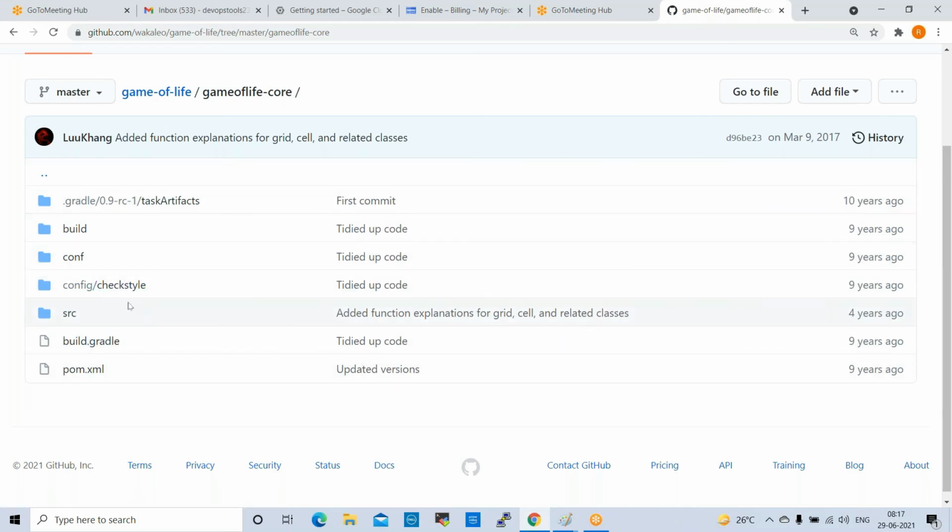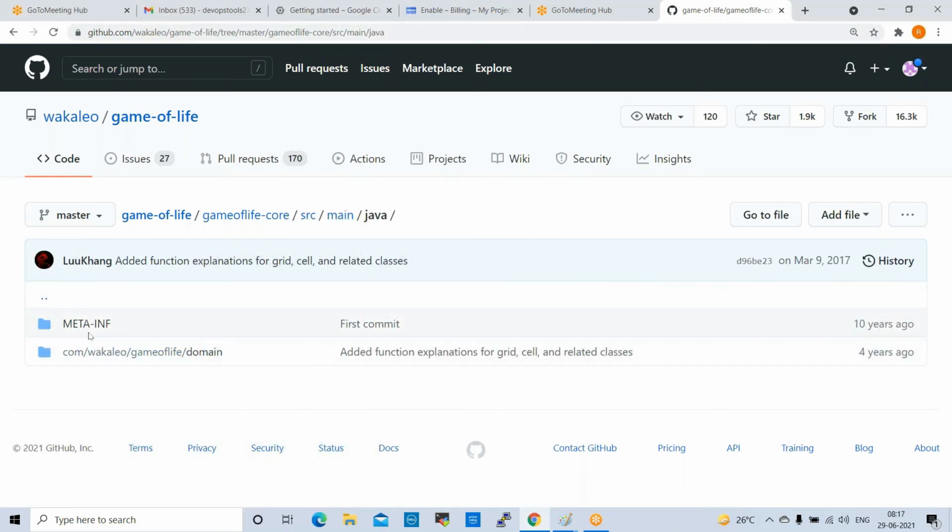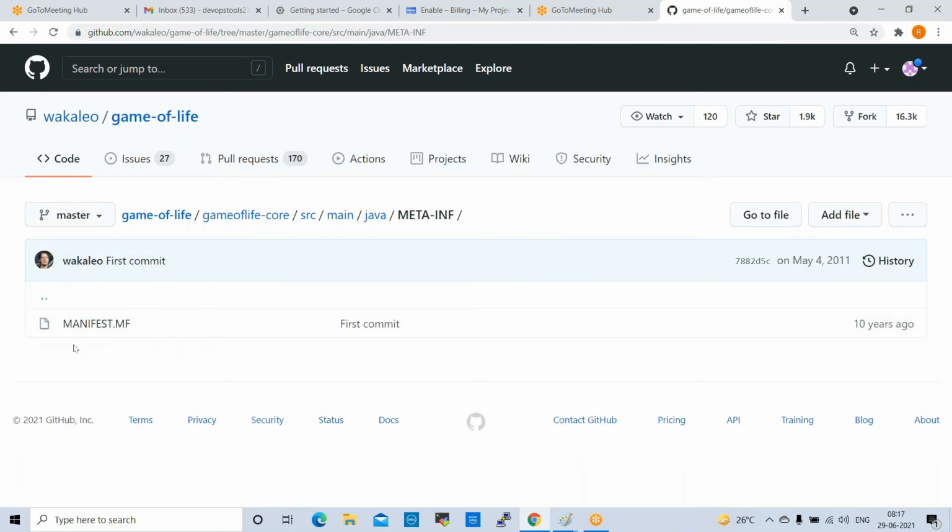Again inside this core folder, we have pom.xml. If you open the src folder, you will get another folder. See here, main folder is there, main/java folder. Again there is a test folder. If you open this main folder, again we have a meta folder, META-INF, and next a domain folder, right? If you open the meta folder, inside of this a manifest file is there, right? Like this, some folder structure will be created.